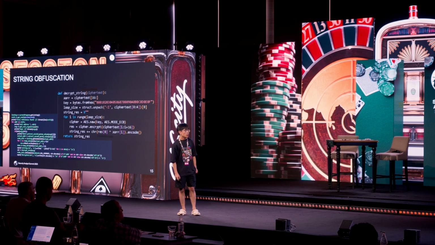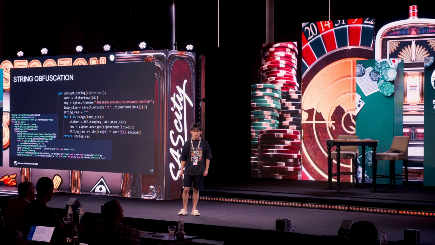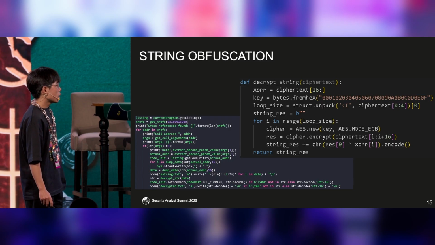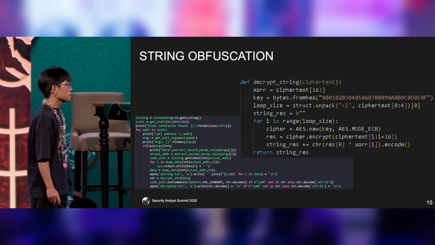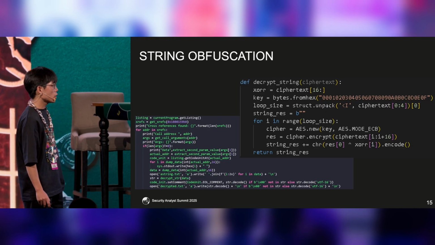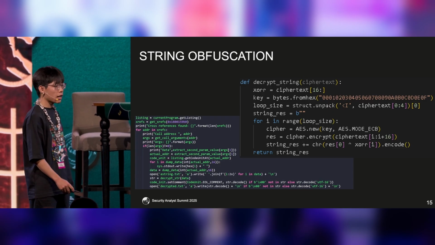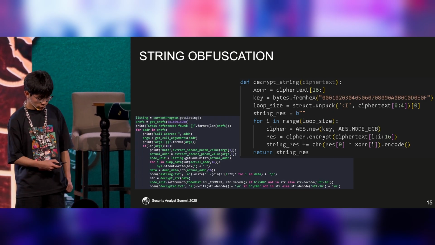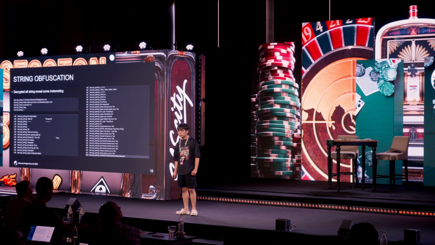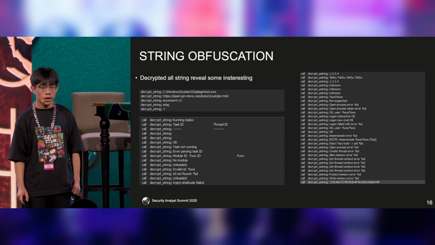To automatically extract all the strings, we also implemented a Python script. The Python script is fairly straightforward: it finds the reference to the encrypted string, locates the encrypted data, then applies the algorithm we analyzed before. And when we decrypt all the strings, this reveals a lot of interesting information used during the execution.